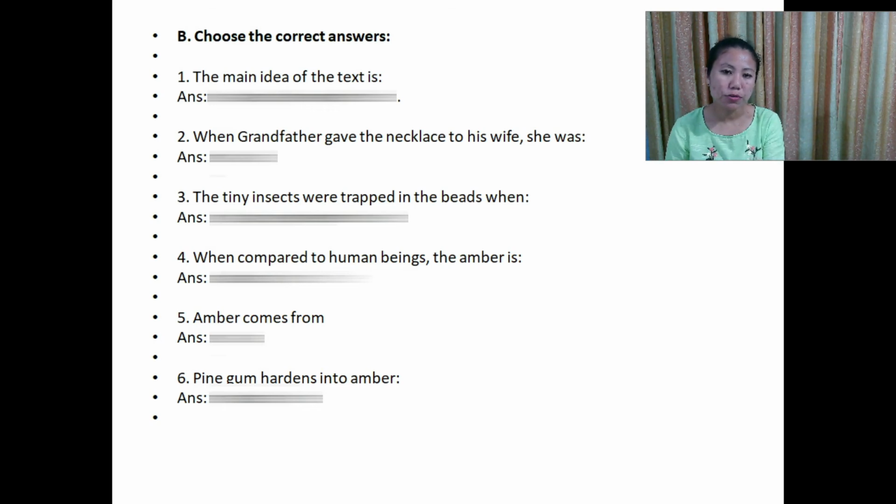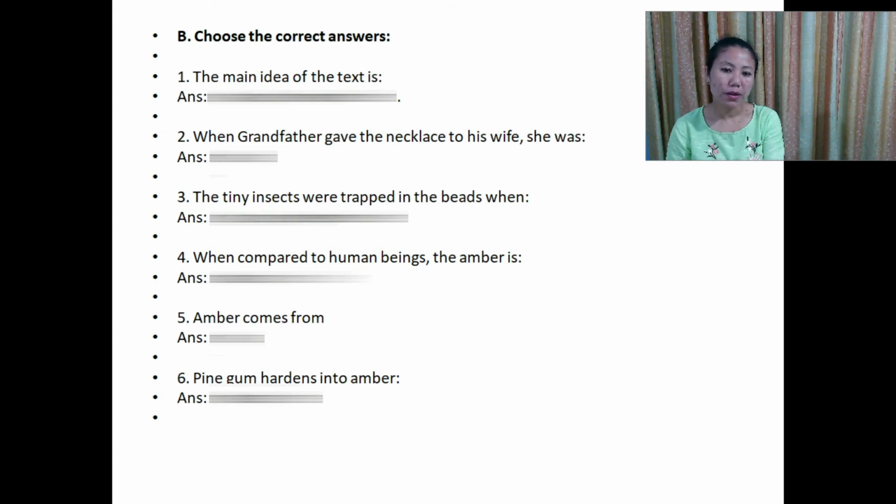Next, question number 2. When grandfather gave the necklace to his wife, she was. Correct option is B. A bride. Number 3. The tiny insects were trapped in the beads when. Correct option is C. Pine gum covered them.